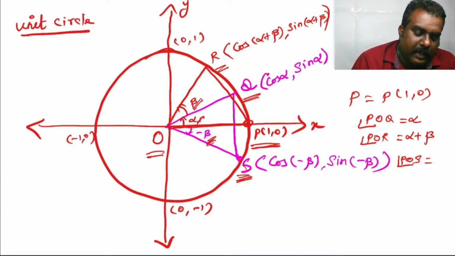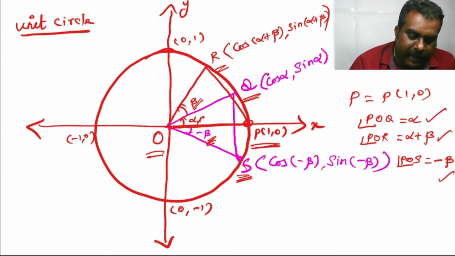That is the reason we are taking minus beta. Here angle POQ is equal to alpha and POR is equal to alpha plus beta, and angle POS is equal to minus beta. Clearly, angles alpha, alpha plus beta and minus beta are in standard positions.